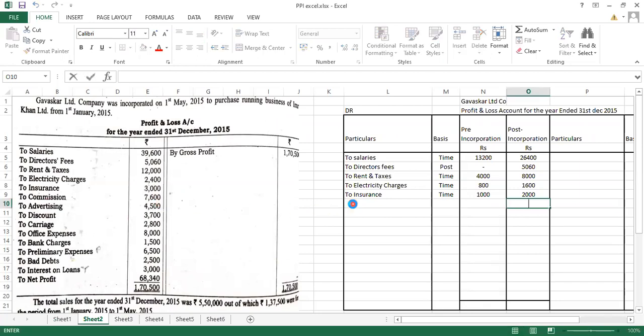So let's write it down over here. To commission, the ratio will be sales, and 7,600 to be divided in the ratio. So we will be getting 1,900 rupees and 5,700 rupees. Yes class, any doubt till here?